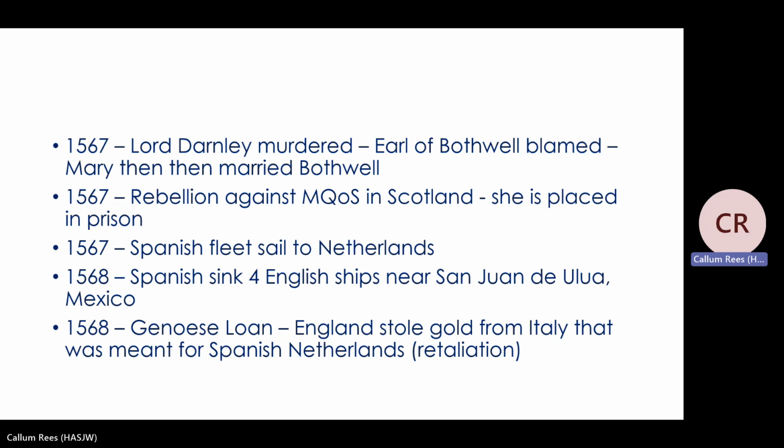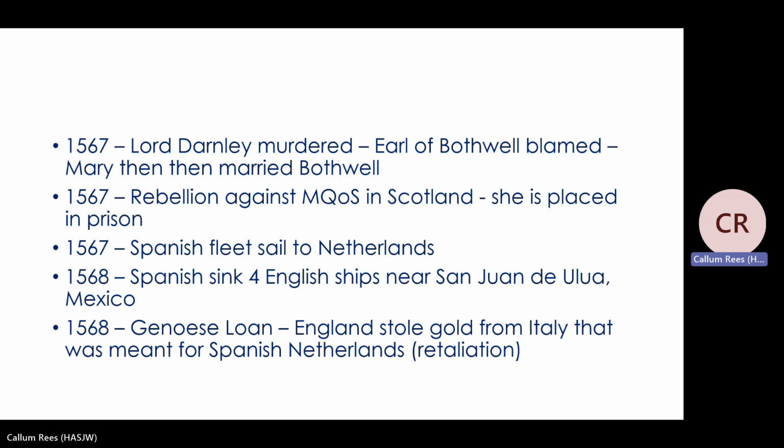And lo and behold, in 1567, there's a big rebellion against Mary, Queen of Scots in Scotland, and she's placed in prison. So the Protestant powerful lords are starting to challenge Mary, Queen of Scots. Remember, she is Catholic, and as I say, she is placed in prison. At the same time, the Spanish fleets of ships decide to sail to the Netherlands because of the Dutch revolt. So now there's going to be a big Spanish military presence in the Netherlands.